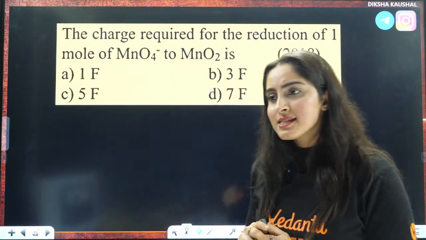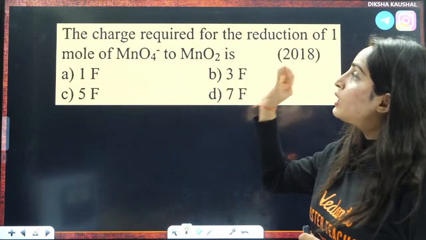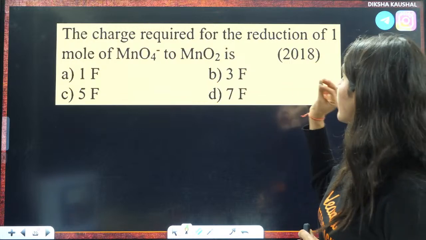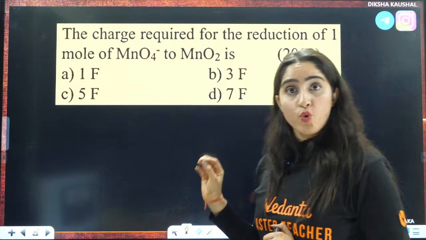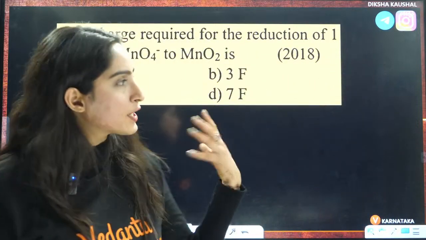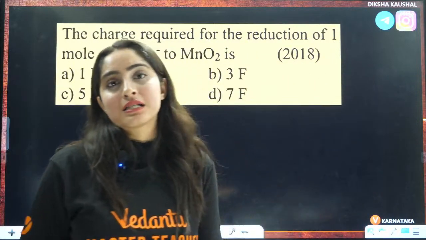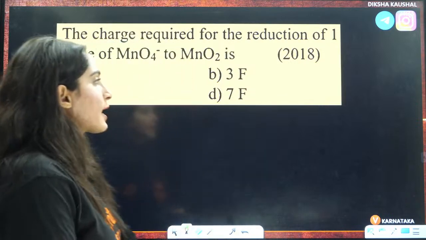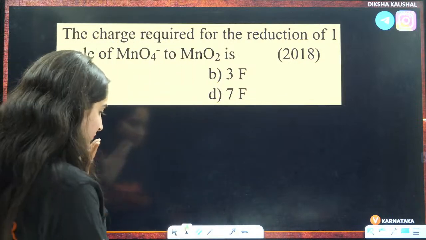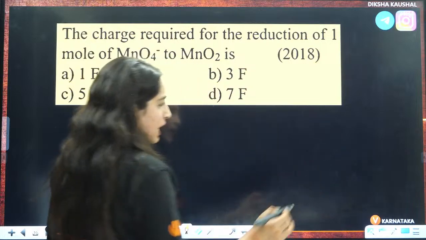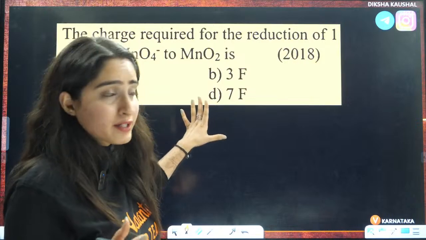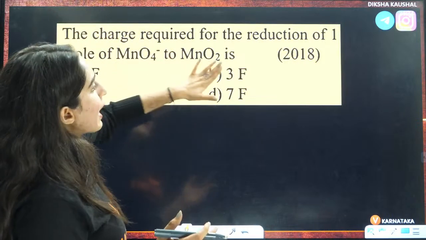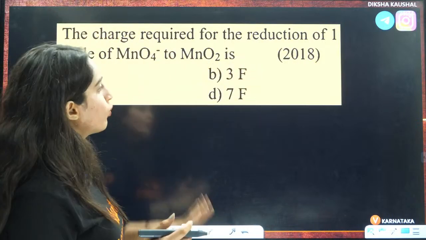Okay, guys. Now, the charge required for reduction of 1 mole of MnO4 negative to MnO2 is. These kinds of questions are also frequently asked in your KCET exam, right? So, what exactly does this mean? I have not taught you this kind of question in the theory part. That is why I have picked it here. The charge required for the reduction of 1 mole, right?